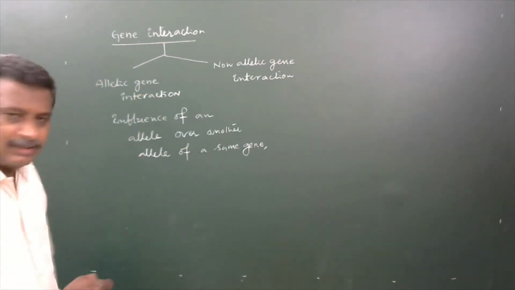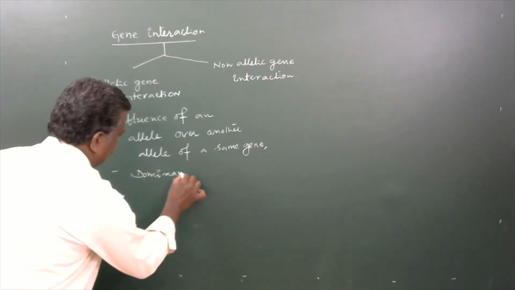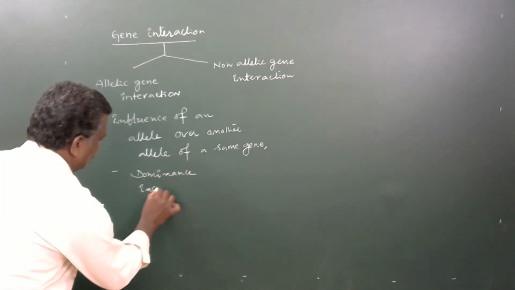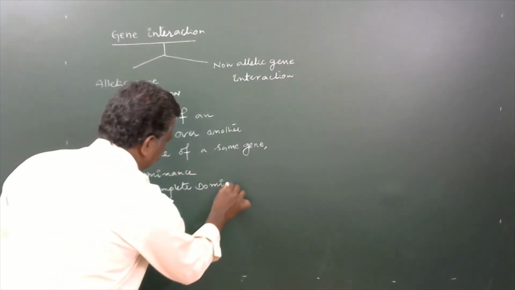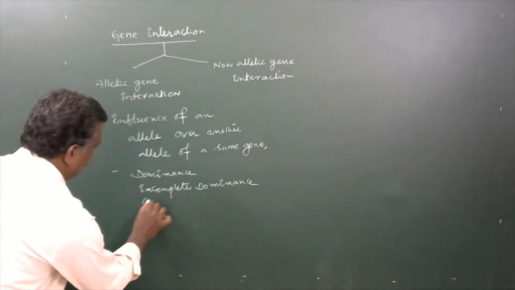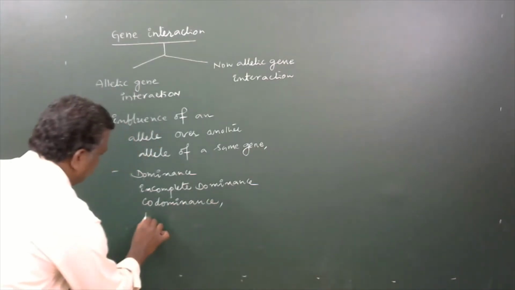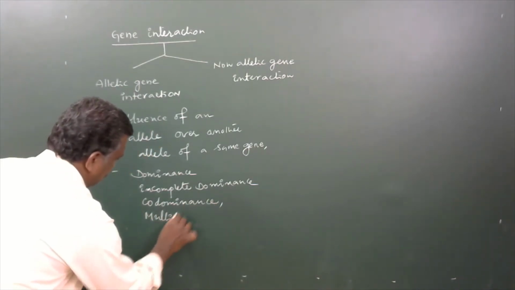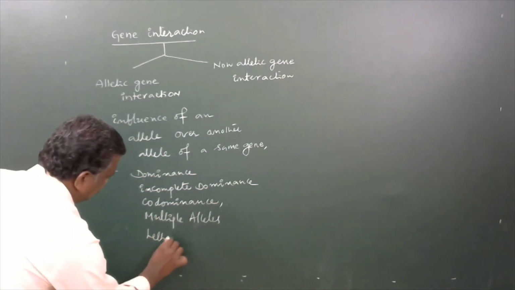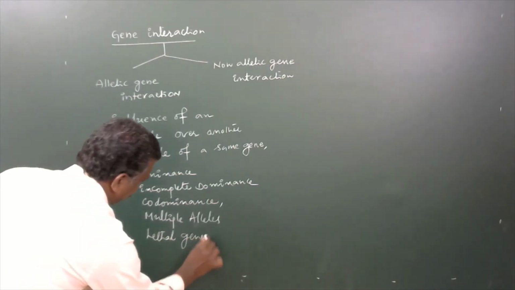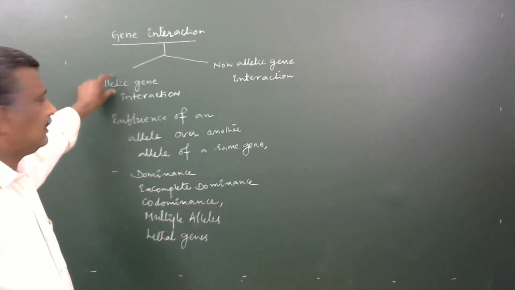interaction, in which dominance, incomplete dominance, codominance, multiple alleles, lethal genes, all these will come under examples for allelic gene interaction.